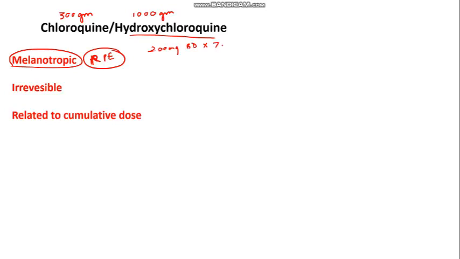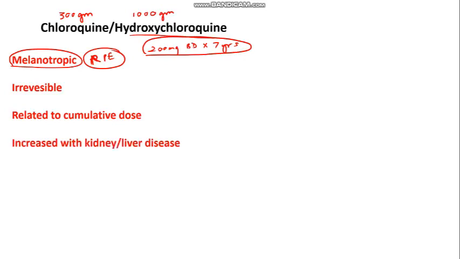If it is given for 7 years daily on a continuous basis, then only it can cause some retinal changes. And mostly it is seen in patients who have kidney or liver disease. It passes through various stages. You don't need to know that. What do you want to know?